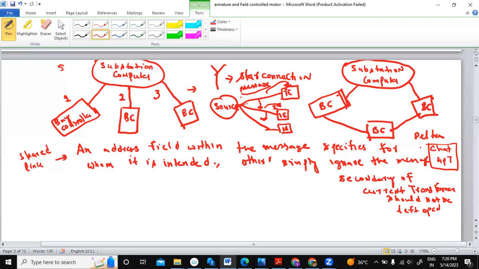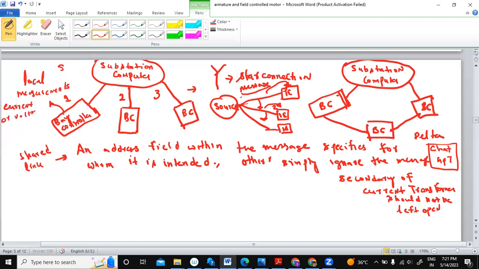So communication network is basically used in the substation. As you can see, the substation computer, and each bay has a bay controller which takes its local measurement. What is the local measurement? Can you tell me what measurements it's taking? When I'm talking about local measurements, what is there in the substation? It is basically the voltage, current.